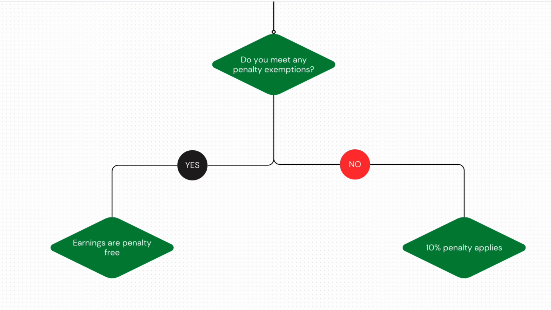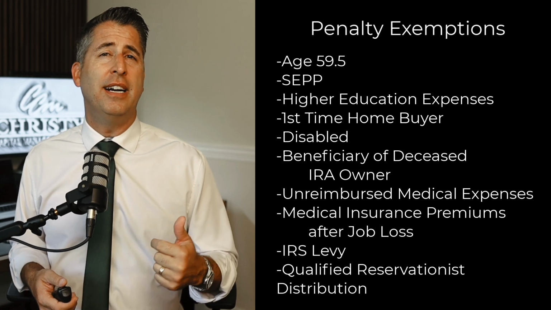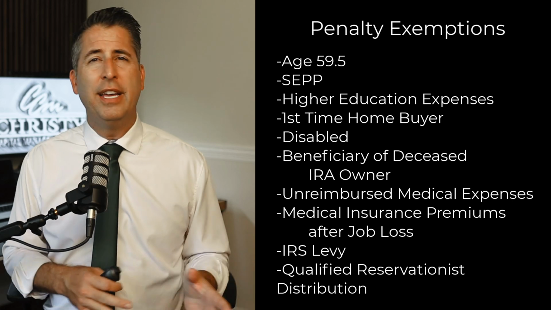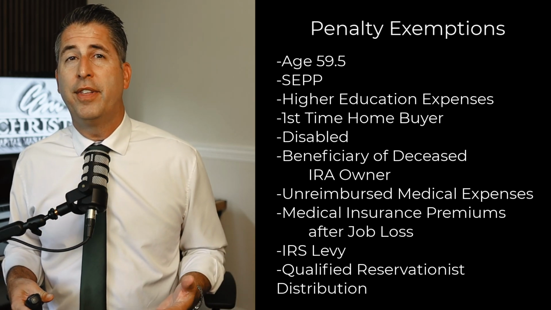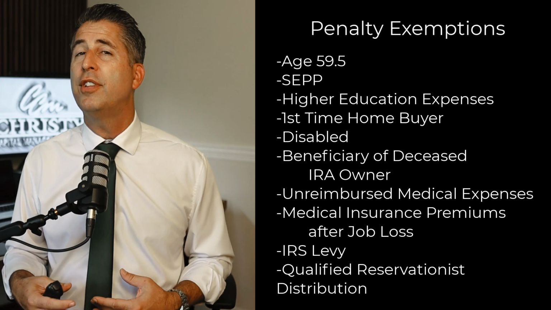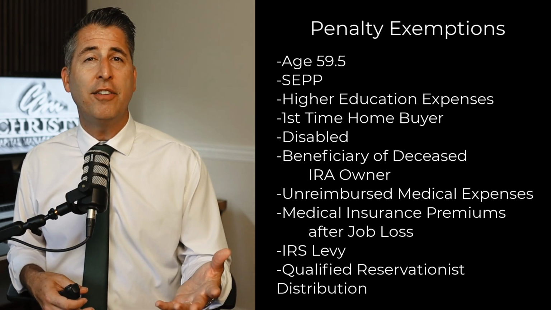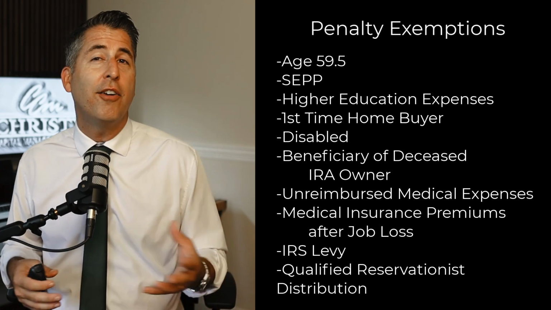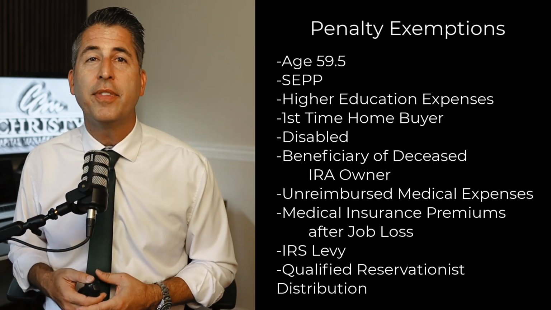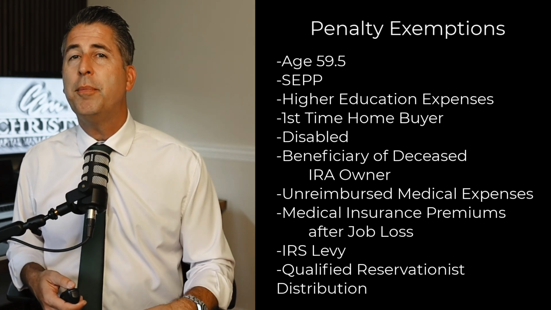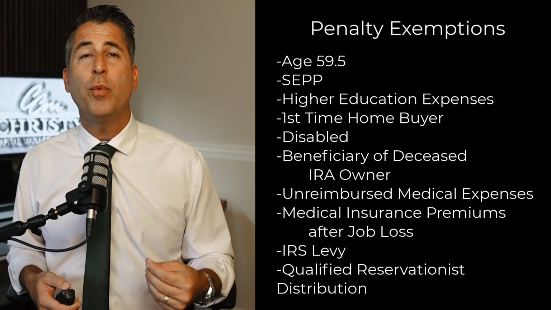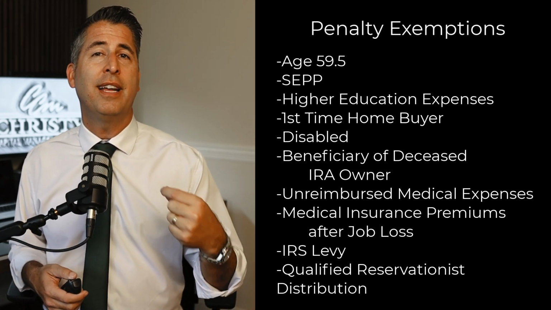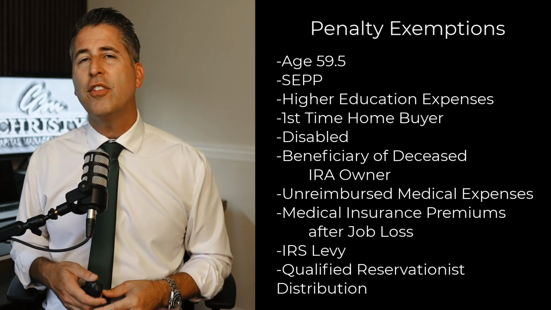So penalty exemptions are age, if you're age 59 and a half, if it's a SEPP, higher education expenses, first-time home buyer, if you're disabled, if you're the beneficiary of a deceased IRA owner, if it's unreimbursed medical expenses, medical insurance premiums after a job loss, IRS levy, and qualified reservist distribution. I do think it's great that the IRS doesn't penalize you when they are levying your money. That's awful nice of them. So if you meet one of these exemptions, then the earnings are penalty-free. The earnings will be taxable, but they will be penalty-free. If you don't meet one of these, there'll be a 10% penalty as well. So that's the earnings. Now let's look at conversions.